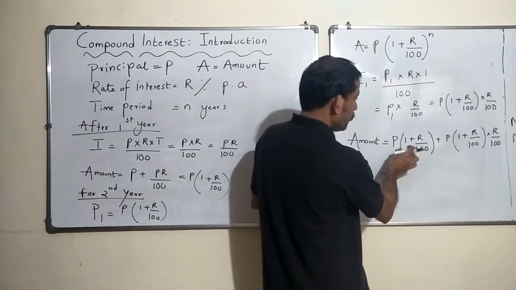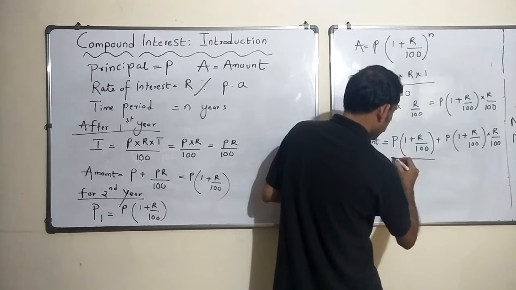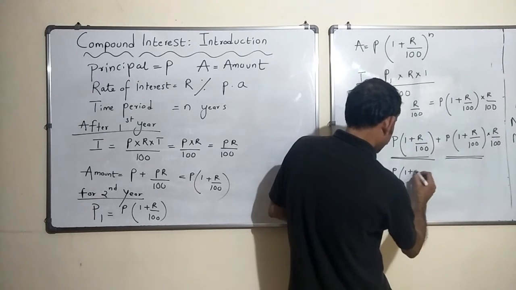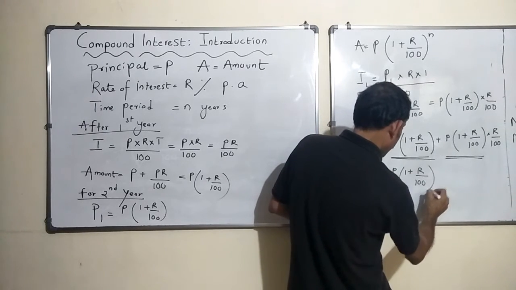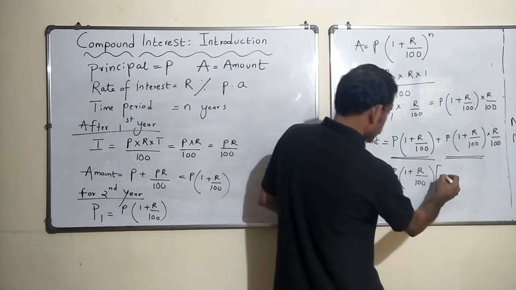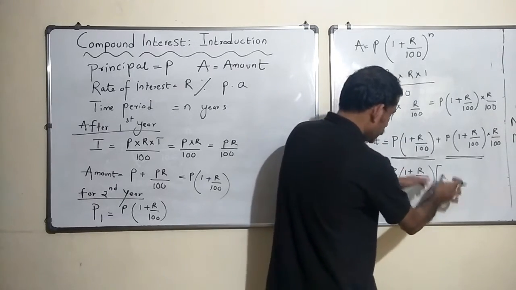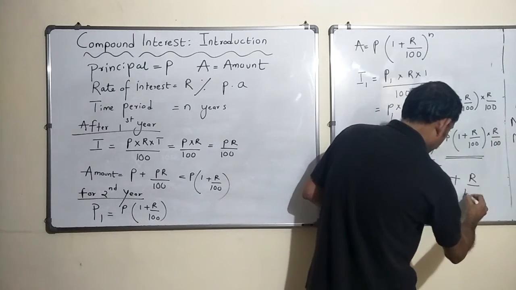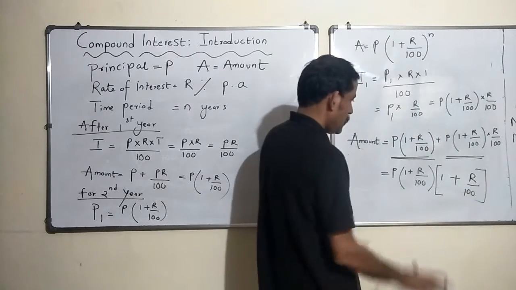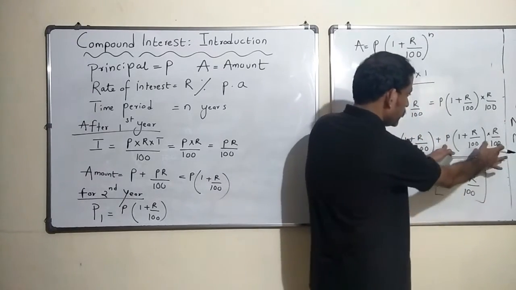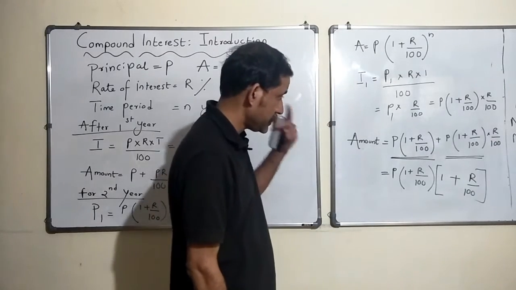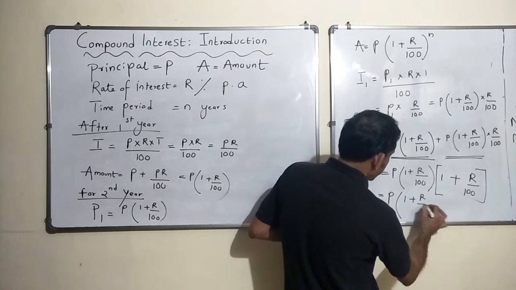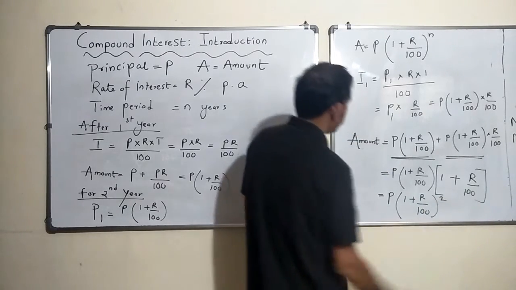If you see, P(1 plus R by 100) is common to both of them, so I am going to take it out. P(1 plus R by 100) times 1 plus R by 100. This multiplied by this will give me this entire thing. Now this is nothing but P(1 plus R by 100) the whole squared.